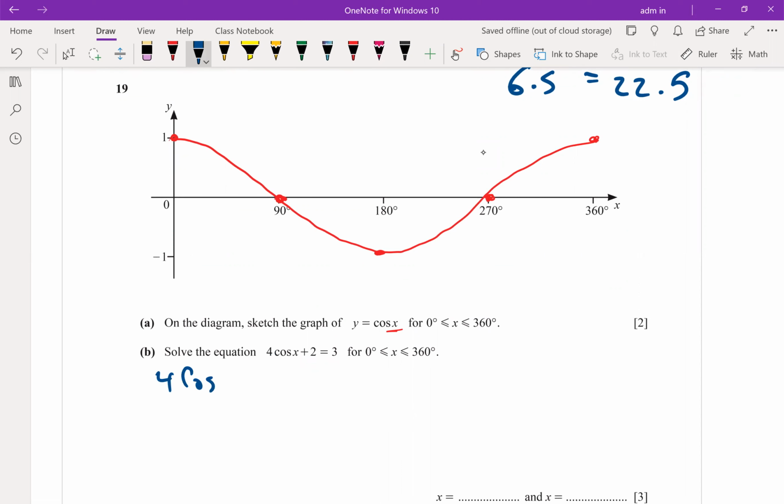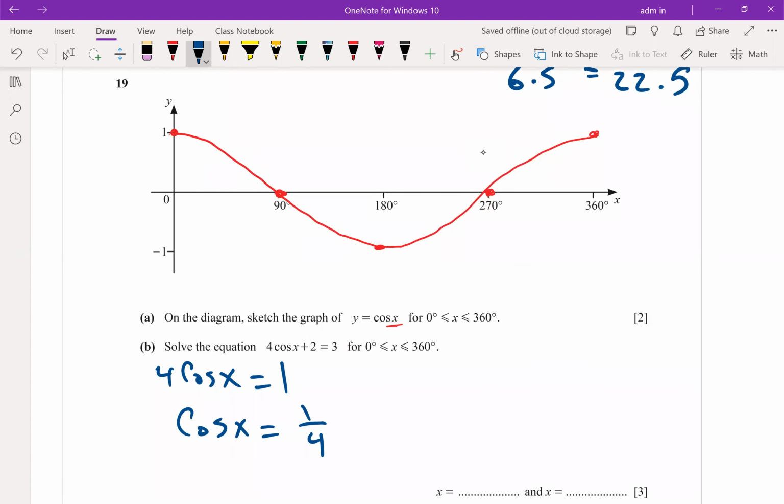For cosine x equals 1, after moving 2 to the other side, 3 minus 2 is 1. Then divide by 4. Cosine x equals 1 over 4.